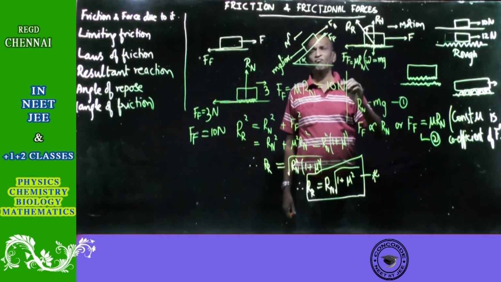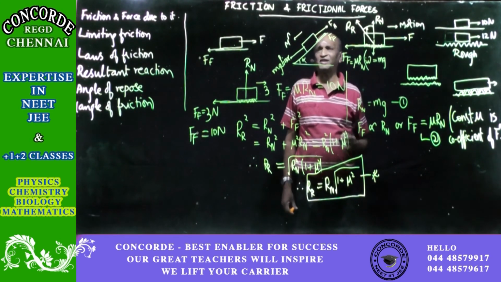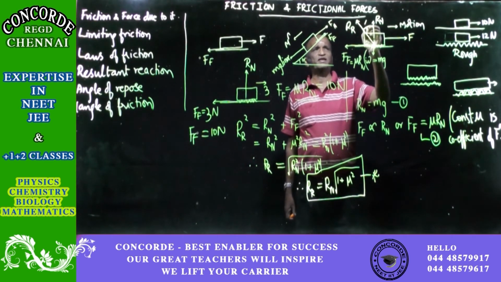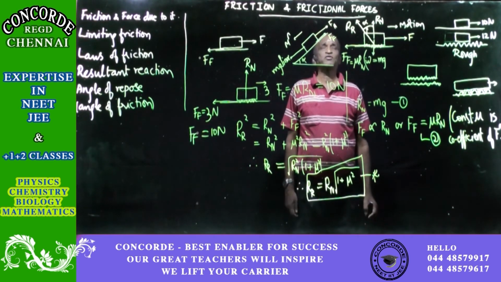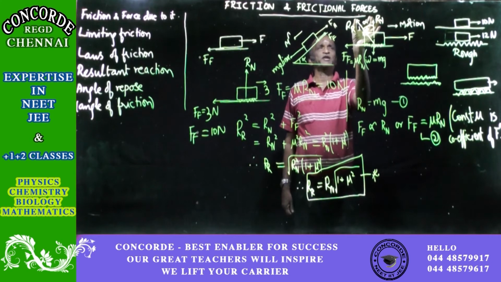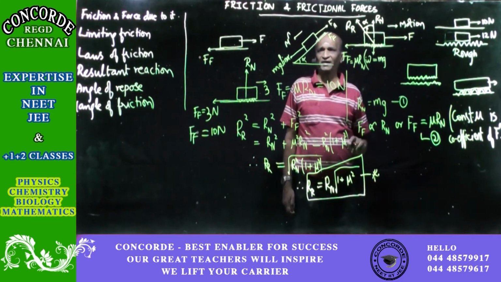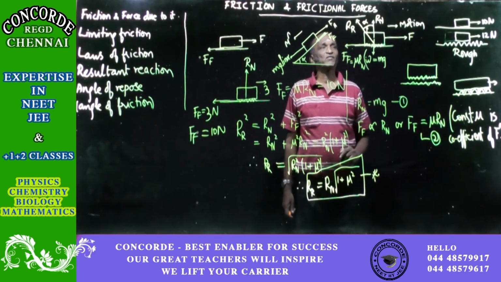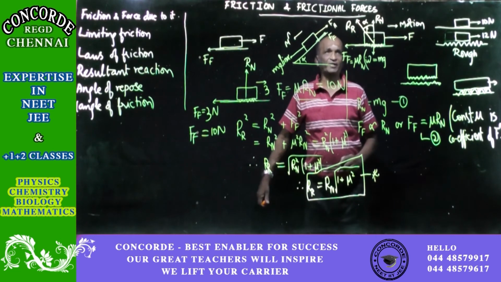So let us say that it is equal to alpha, gamma, beta, theta, delta, whatever you want you can take. So I will take it as alpha. So then what happens is that if this length, take it off and put it here, you will get the triangle, which is the force triangle or the vector triangle. The shape is a triangle. I will show it separately for a better understanding.